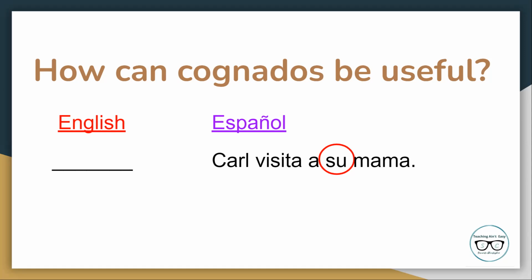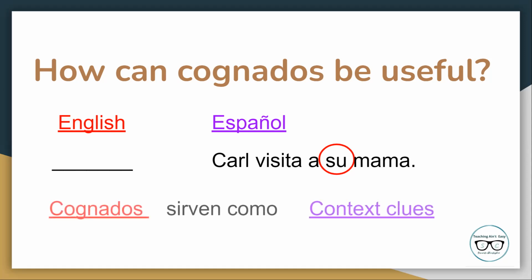Cognados were easily recognizable because they're spelled similarly to English words, so we were able to quickly identify their meaning. Once we had most of the words in the sentence figured out, we were able to determine what the unknown word was by using context clues. Cognados sirven como context clues.